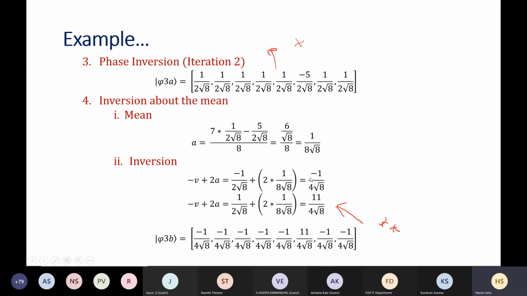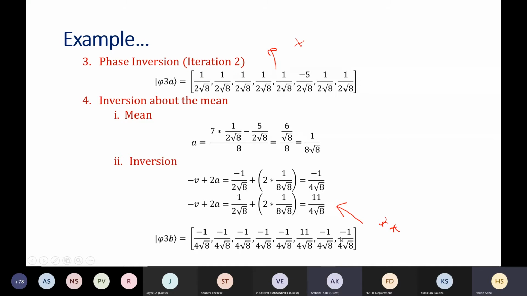So if you see here, earlier it was 5 times, now it has become 11 times. Other states are having minus, you can ignore the sign. So it is 1 by 4 root 8, and here it is 11 times of that. So your amplitude is increased 11 times, and probability will increase how many times? 121 times. It will increase 121 times. So see here, these are the resultant amplitudes after the second iteration of the Grover operator.